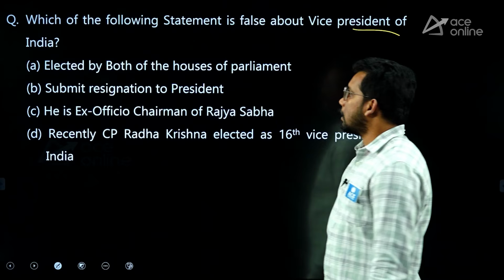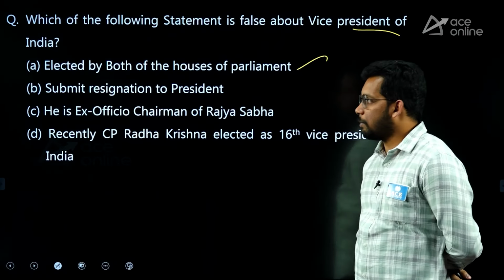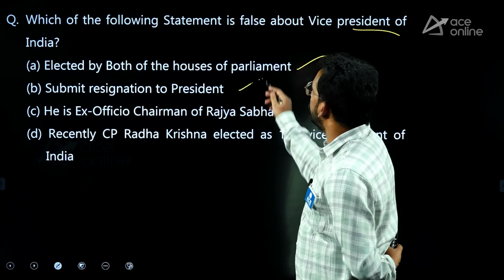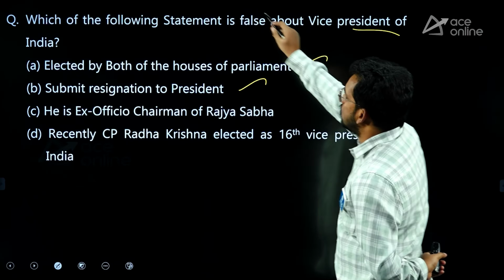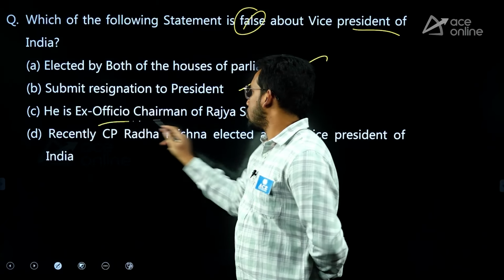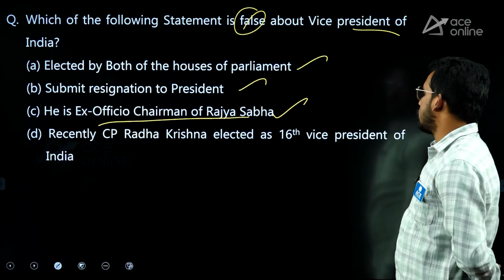Okay. Elected by both the houses, yes, both MPs from Lok Sabha and Rajya Sabha. Submit resignation to President, correct? They are asking. Statement about vice president, false. Okay. He is ex officio chairman of Rajya Sabha, correct? Recently, CP Radhakrishnan elected as the 16th vice president.